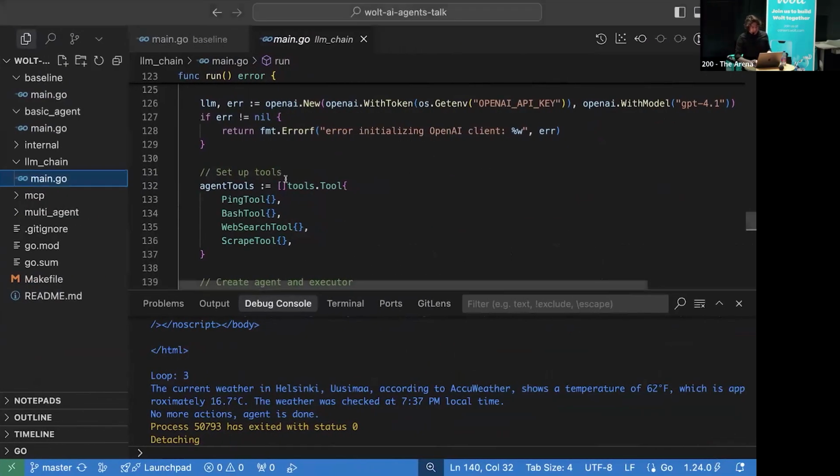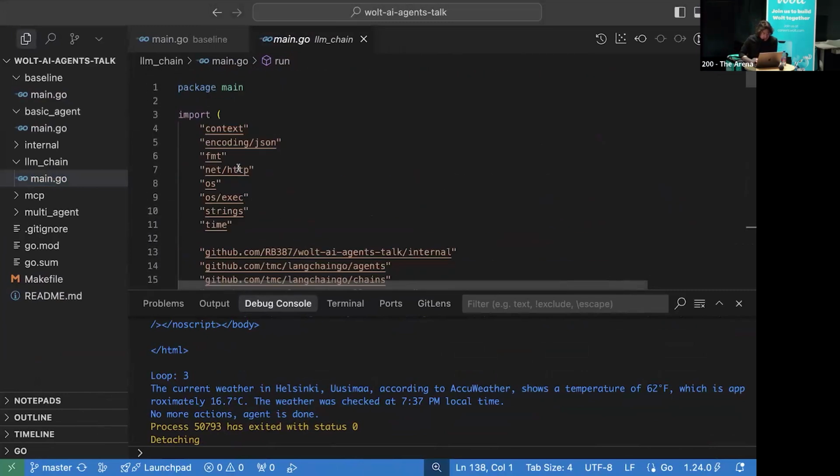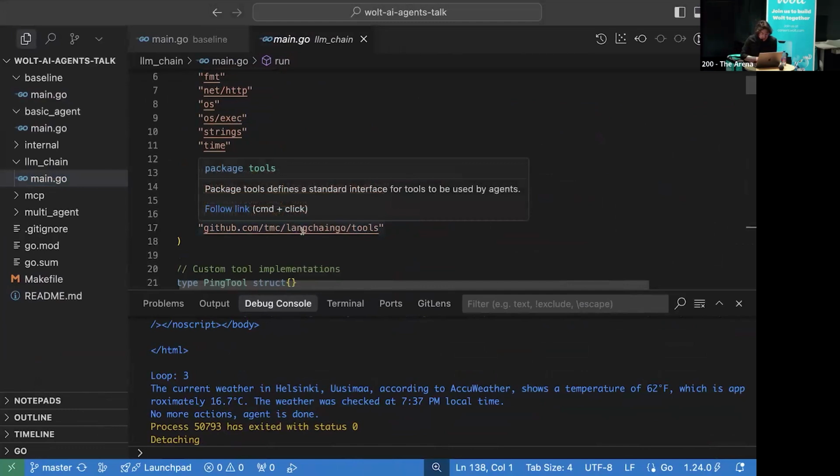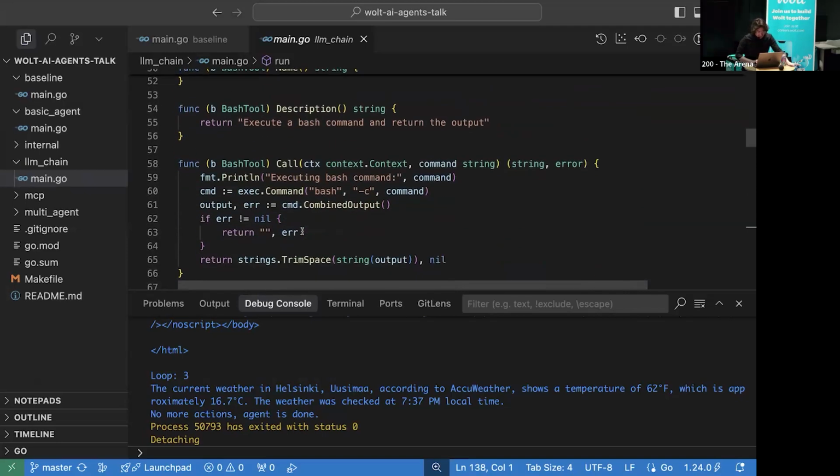These frameworks embed this thing inside, but provide us a very easy Golang interface. So it's still the same, we have some tools. What we are using here is LangChain. It's an unofficial Golang implementation of the LangChain library that is primarily for Python and JavaScript. So that's why I would recommend being careful, since it's unofficial.